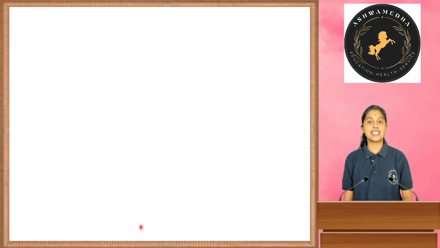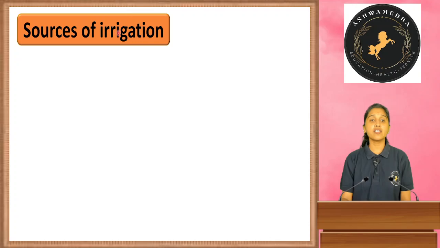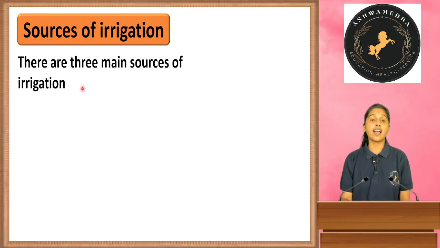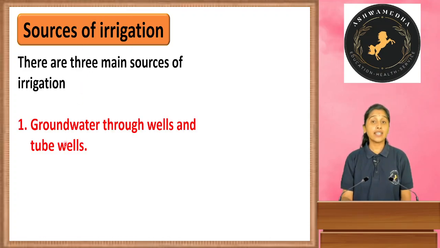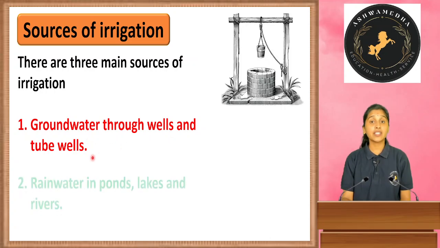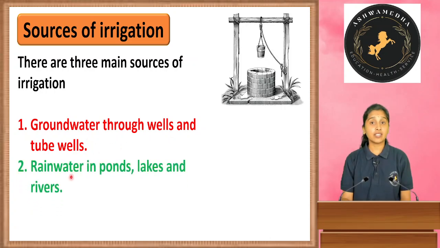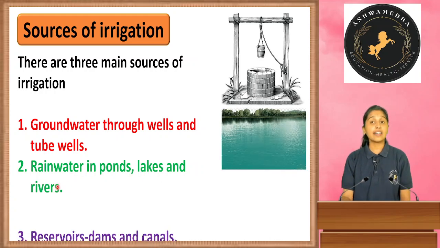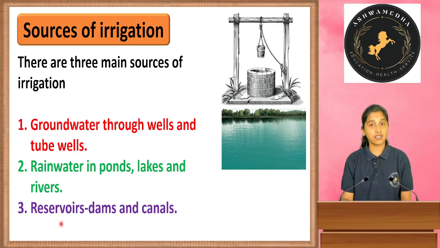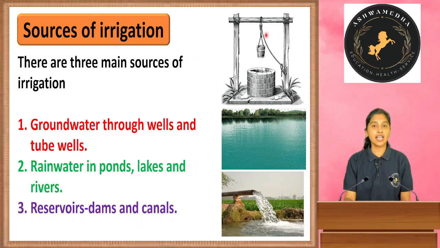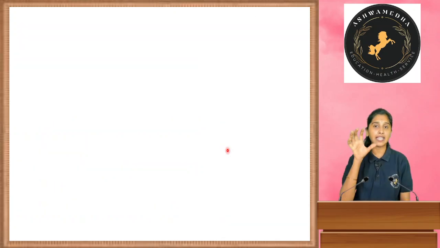Next, sources of irrigation. There are three main sources. One is groundwater through the wells and the tube wells. Next is rainwater, which is present in the ponds, lakes and rivers. And the next is reservoirs, which is present in dams and canals. So these are the three main sources of irrigation. By these things we can get the water.